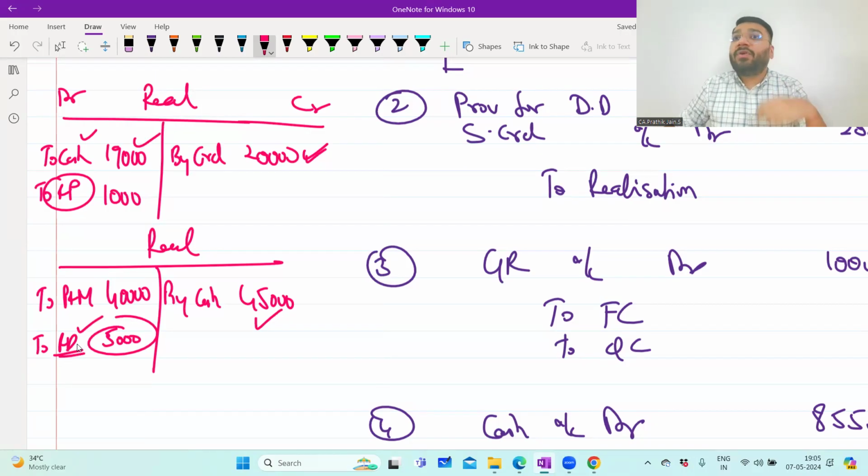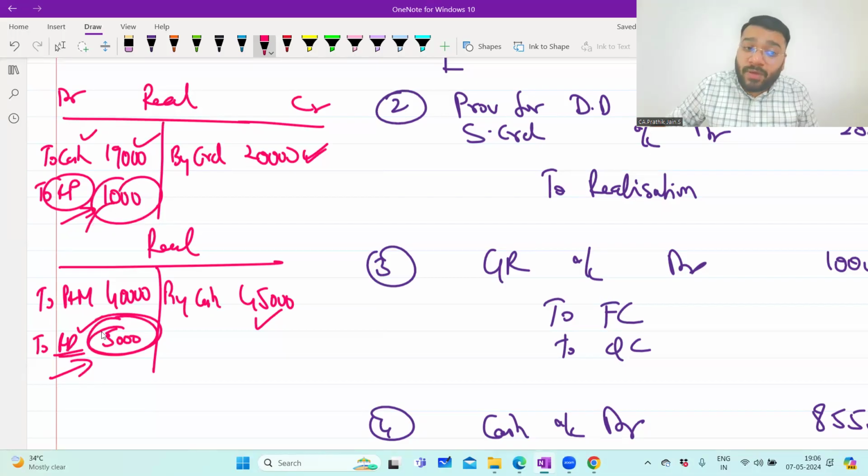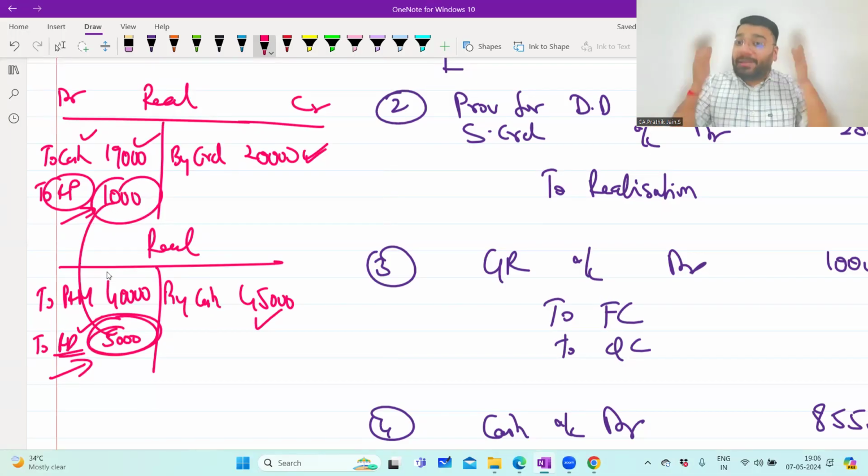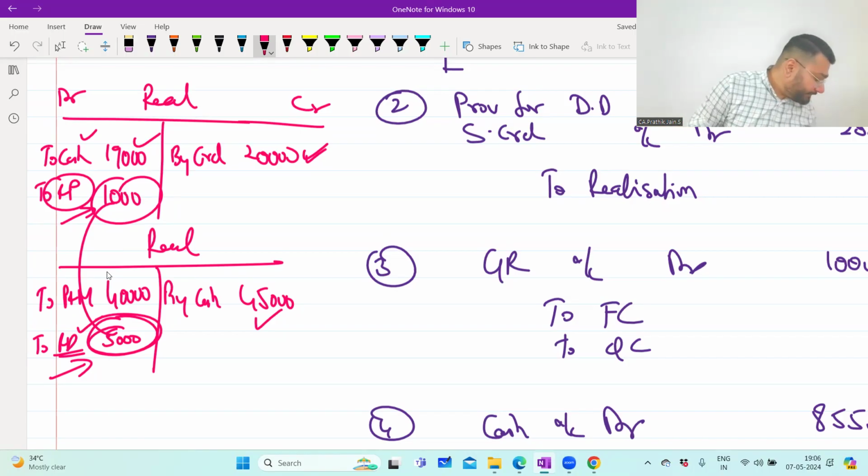So in the realization account, if you are selling the asset at a higher price or lower price, or if you are paying a liability more or less, and because of that it results in gain or loss, you don't have to sit and break your head. You just follow the realization account, prepare it as required, and balance the ledger. It will calculate the net realization profit and loss. So here, this is the realization profit on creditor. This is the realization profit on selling the plant and machinery. So total profit is how much so far? 6,000. Like that, when you add all other accounts, I mean patent, debtor, everything, and prepare the realization account, the net result will be the overall profit and loss of all the assets and liabilities put together.